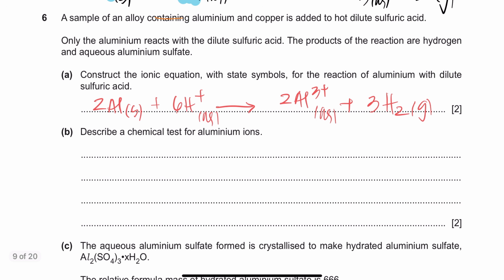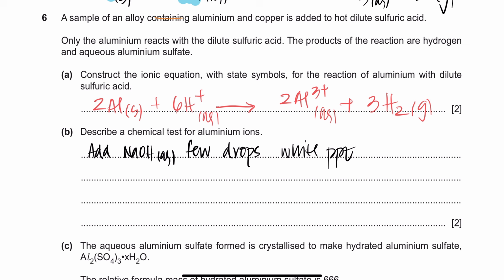Now, what is the chemical test for aluminum ions? Pretty simple. You add aqueous NaOH, a few drops. A white PPT is formed. Precipitate, you have to write fully, right? You have to write PPT, you don't have to write precipitate instead of PPT. Is formed, and in excess aqueous NaOH, it's soluble.